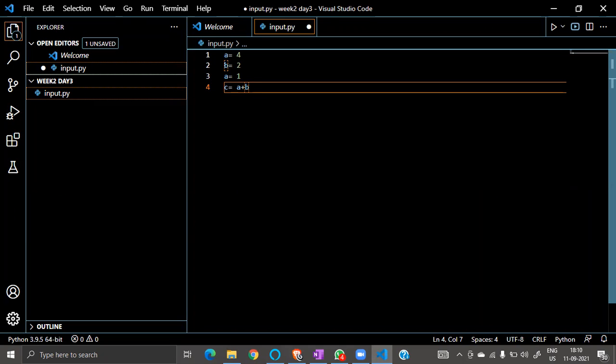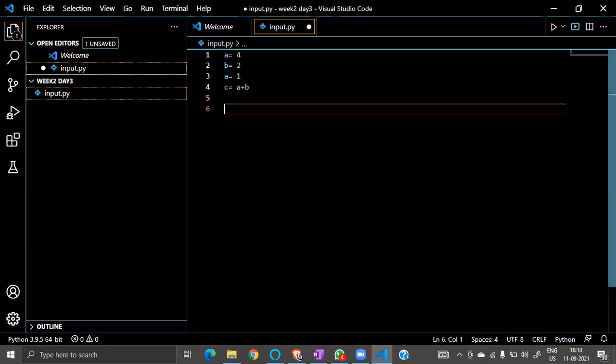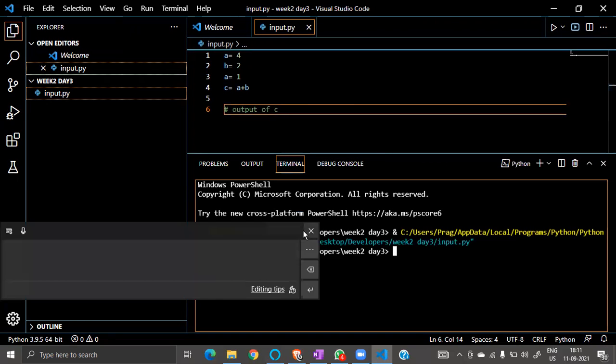So can anyone guess what will be the output of c? Can anyone guess? What will be the output of c? Just write in chat. Let's see. Let's run this and see what's happening.